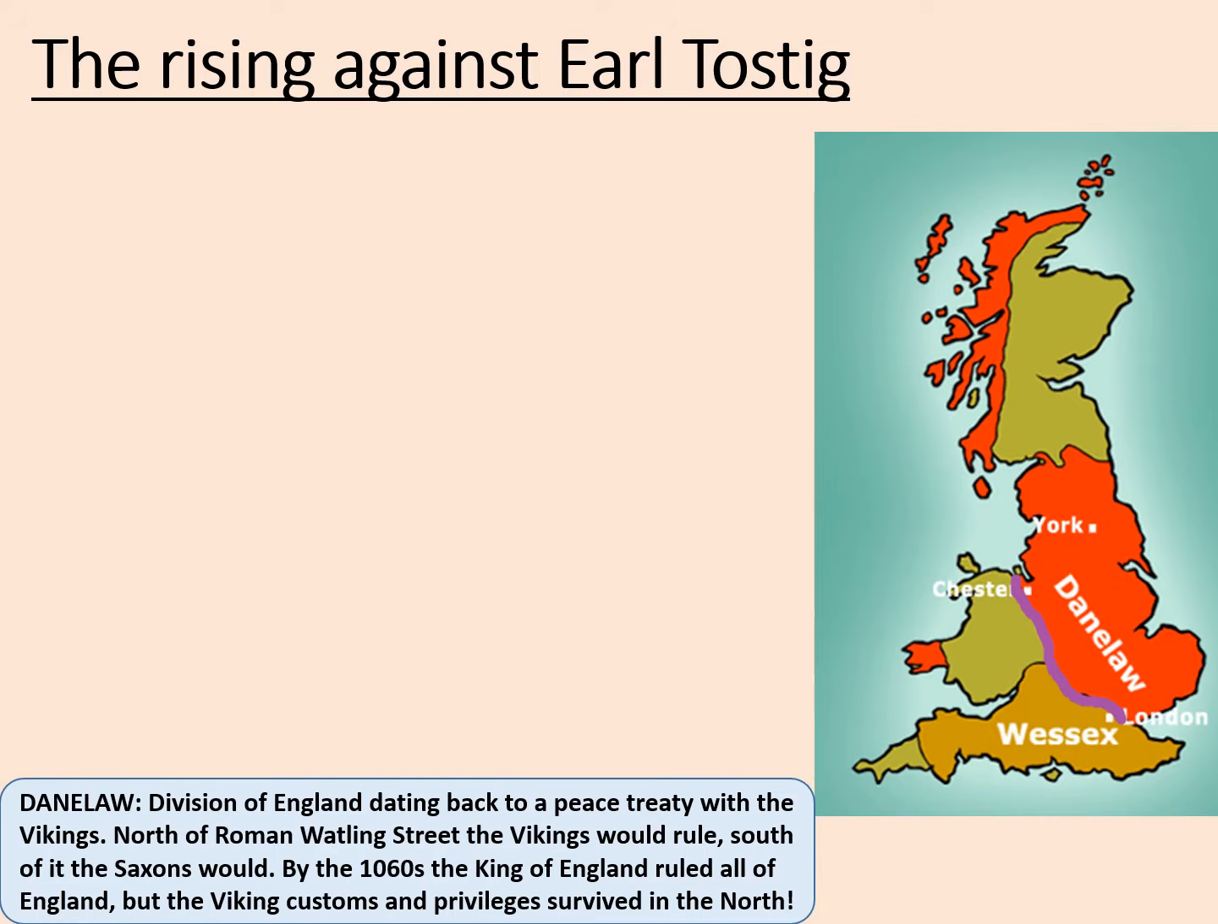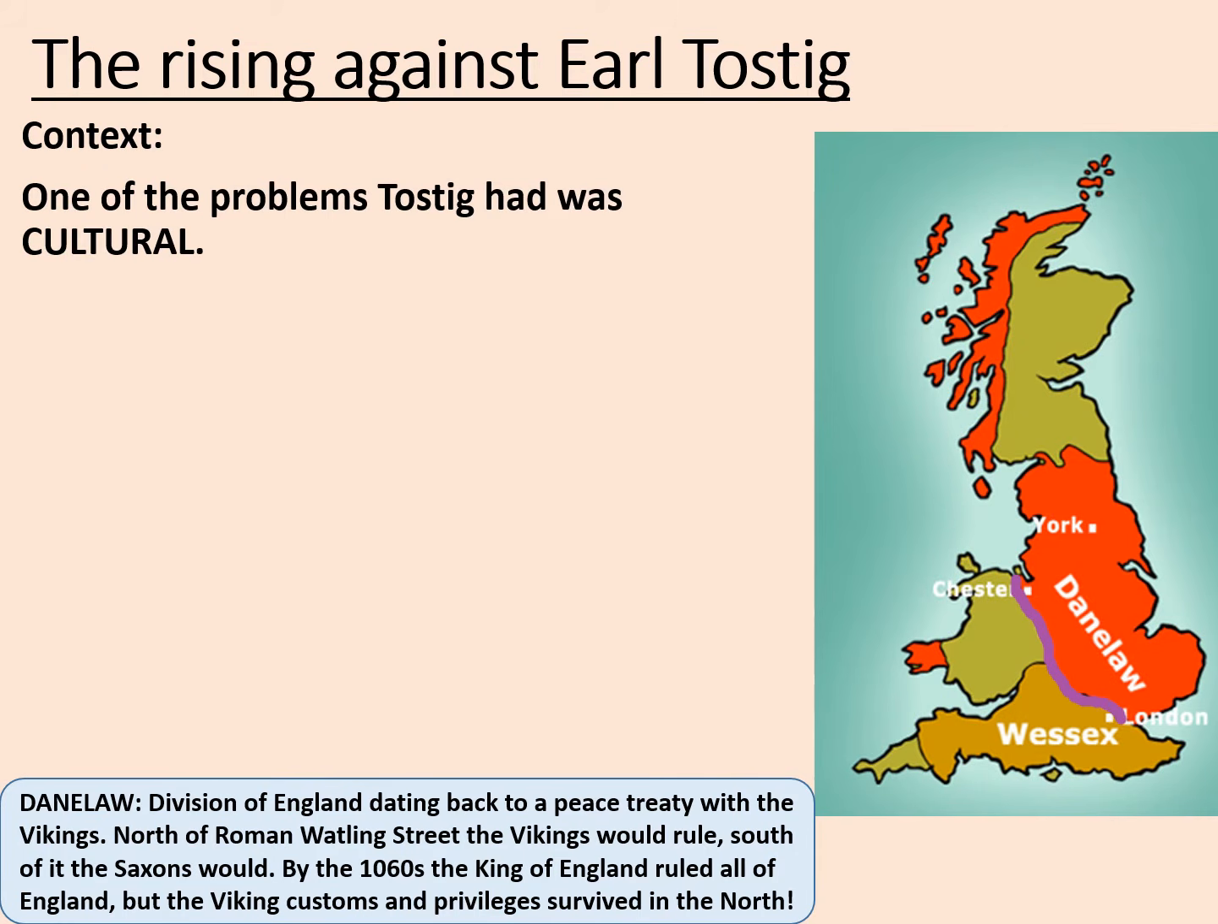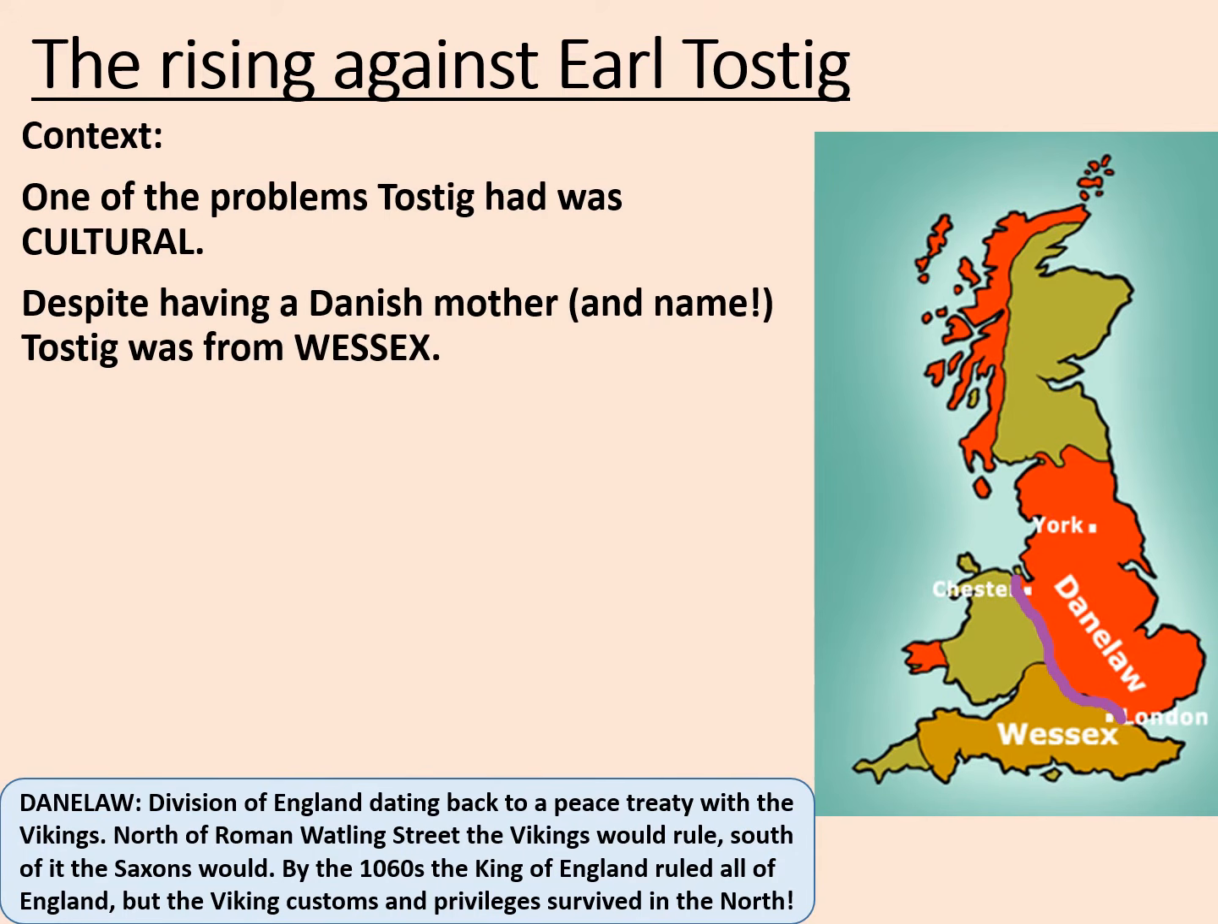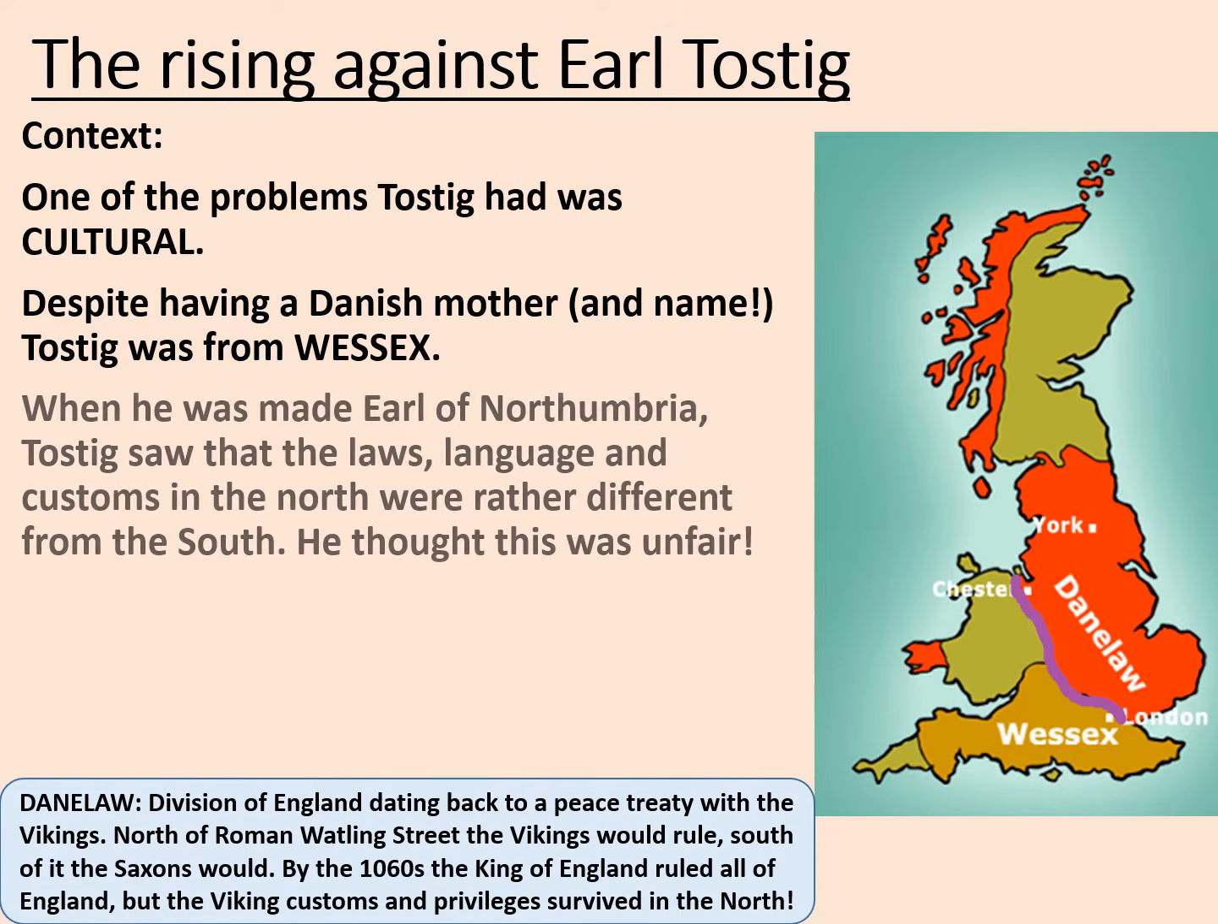However, by 1060 the King of England ruled all of England, but the Viking customs and privileges often survived in the north. That provides some cultural background for what happens next. Some context for you. One of the problems Tostig had was cultural. Despite having a Danish mother and name, Tostig was from Wessex.